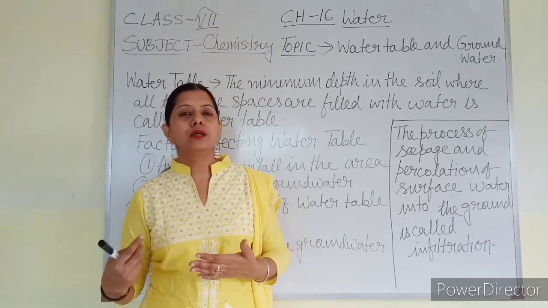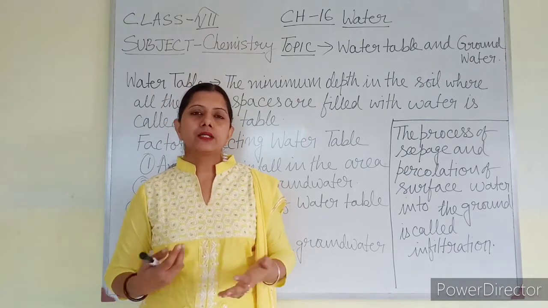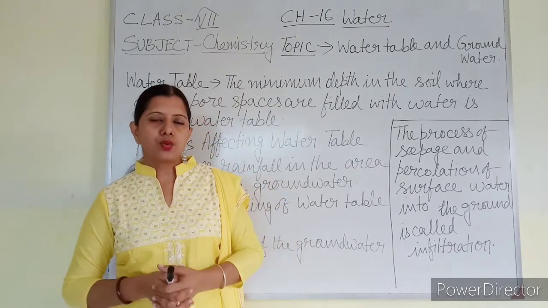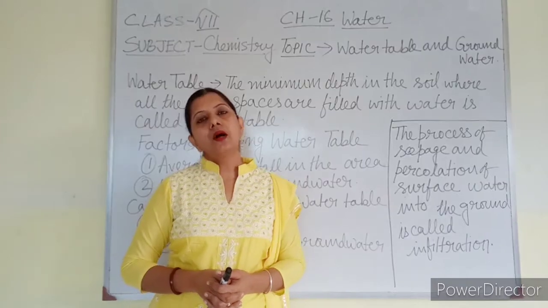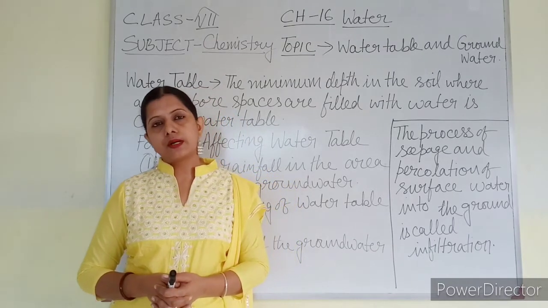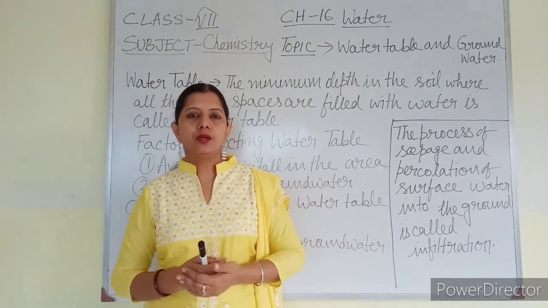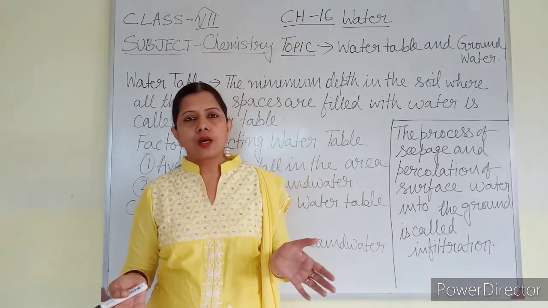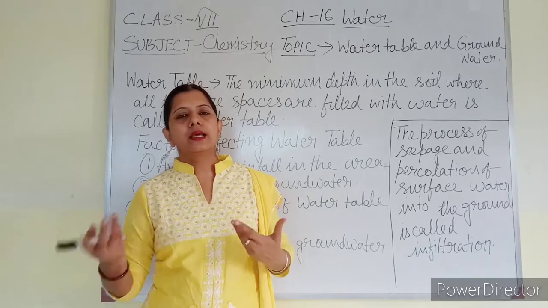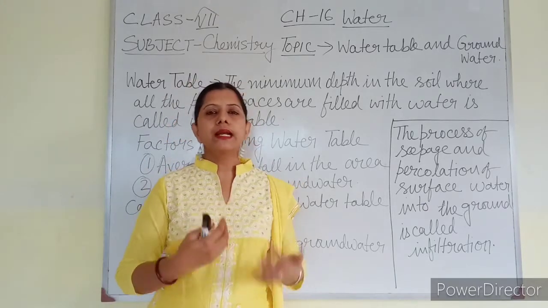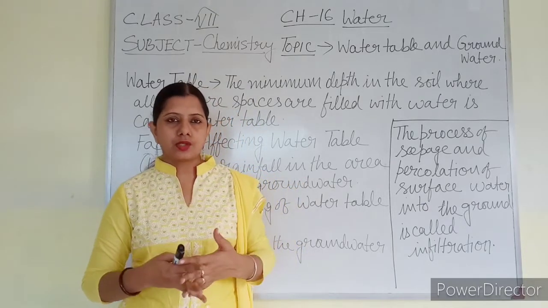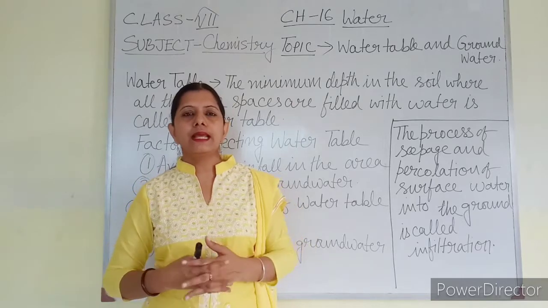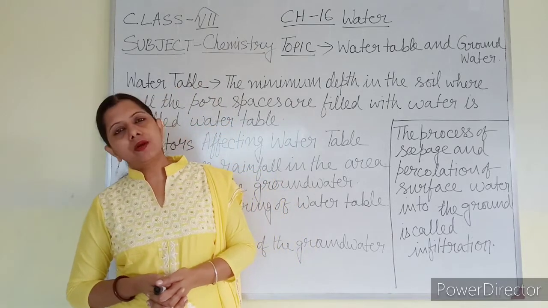Every day you get it charged by a charger, so again it starts working. Similarly, the groundwater that we use every day in our day-to-day life, one day there will be no groundwater, but again we are using it. From where is it getting recharged? That is through rainwater.